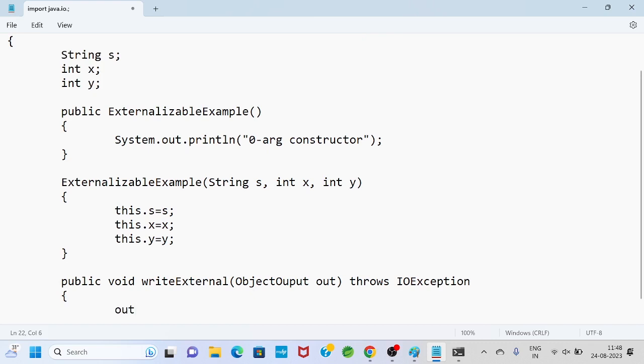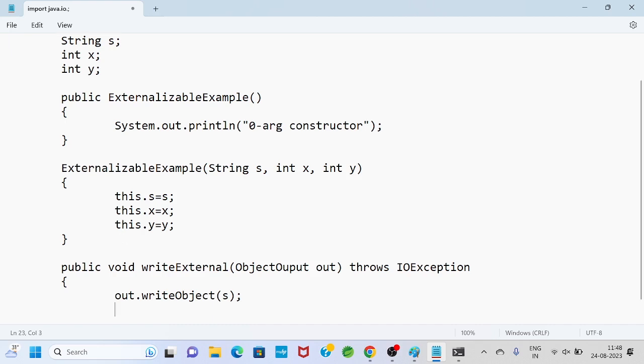Then out dot writeObject. Within the brackets, I write s, the property I want to write, and then out dot writeInt, within the brackets x.